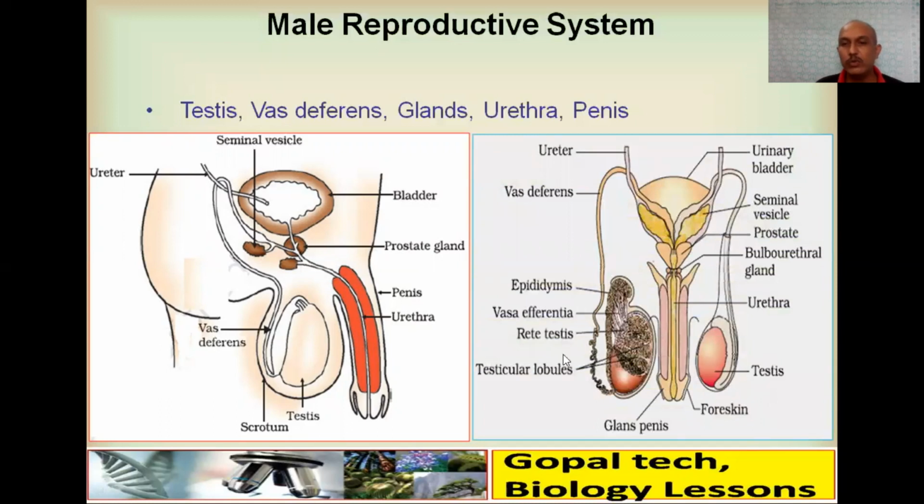In another view, you can see inside the testis, there are testicular lobules. They join to form the rete testis. They then join to form the vasa efferentia, and then they form the epididymis. This epididymis continues as the vas deferens. Then they will unite here, both. Then here the seminal vesicle, prostate gland, then bulbourethral gland, urethra, and then penis. The penis is covered with the glans penis and foreskin.